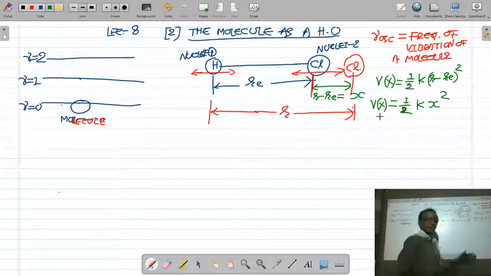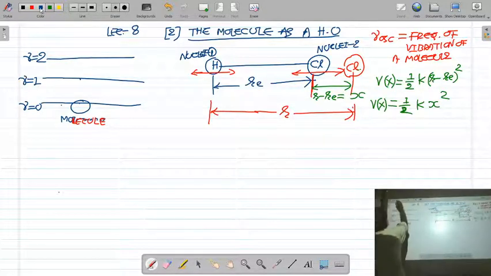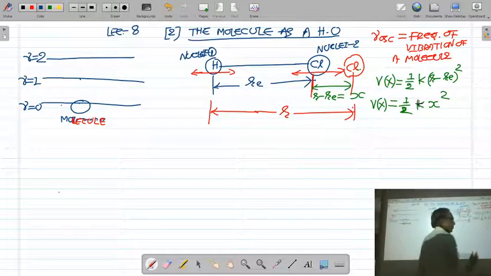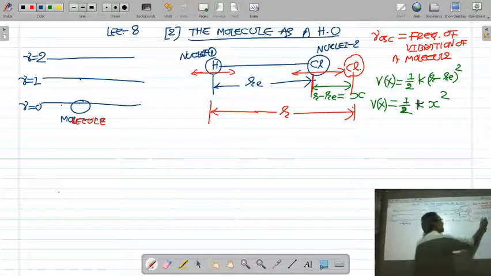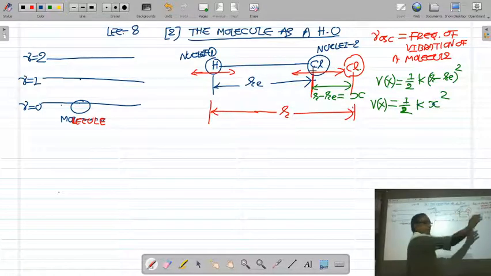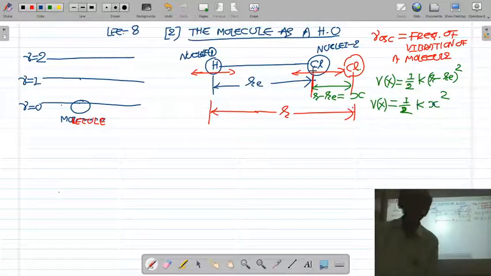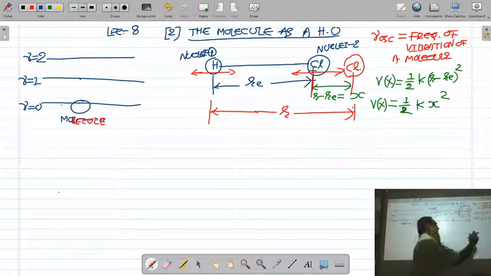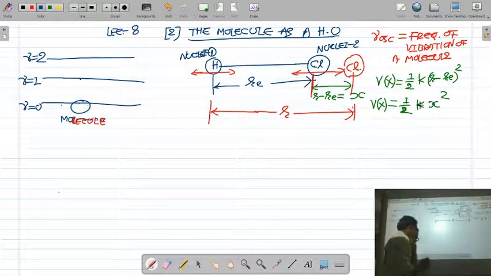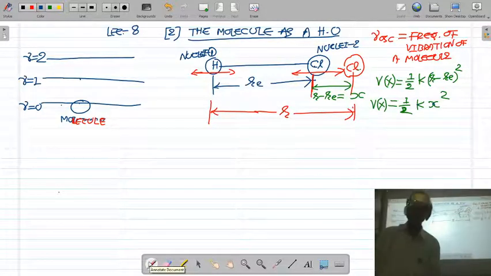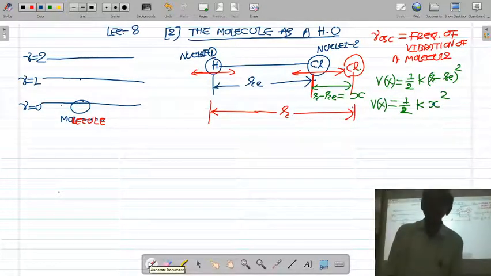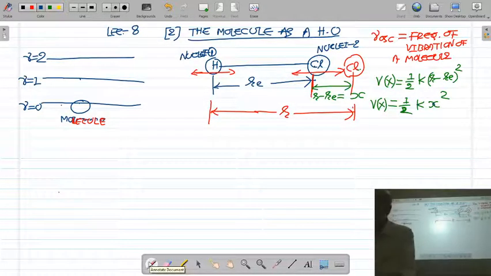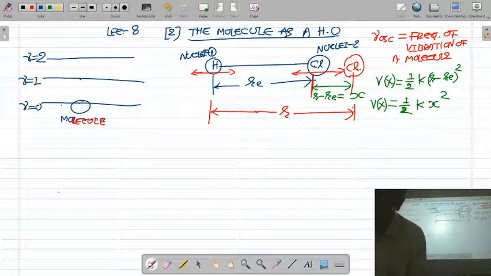You should know here that K is called the force constant of the molecule, and X is the displacement of the nuclei from the equilibrium position. So X is the displacement of the oscillator and K is the force constant. Now, if you know the potential energy of the vibrating molecule, which is half Kx squared, and you solve the Schrodinger equation, we will get the vibrational energy of the molecule. So let us now try to solve the Schrodinger equation for this molecule.